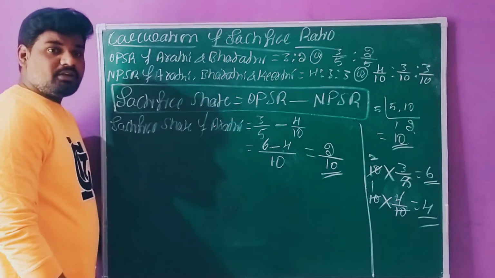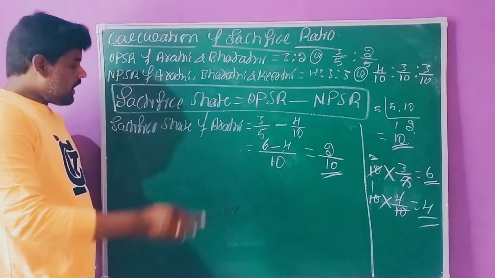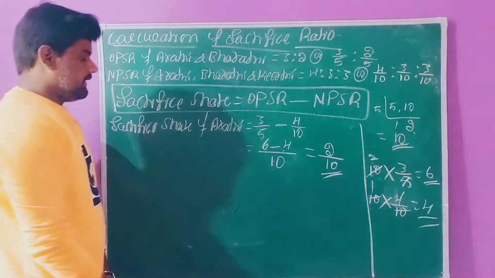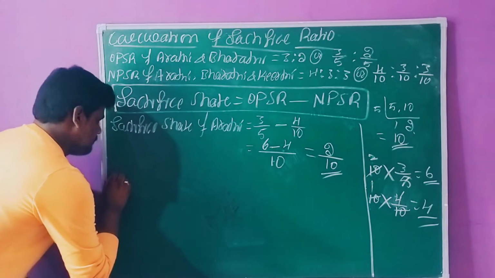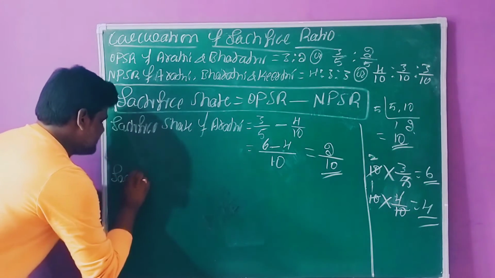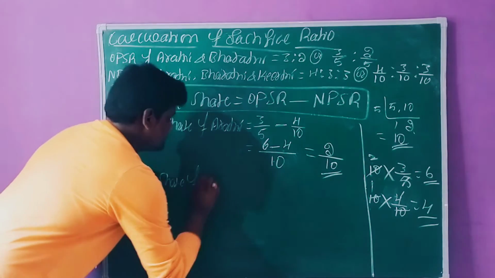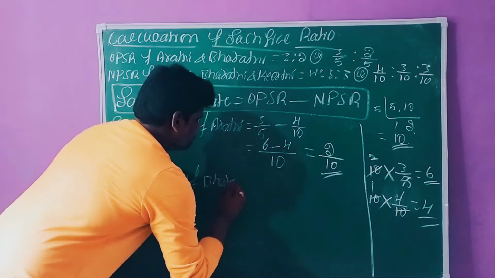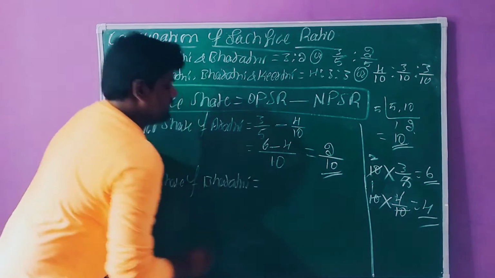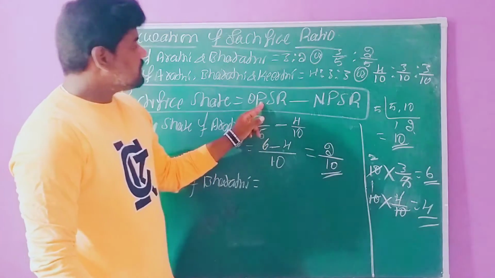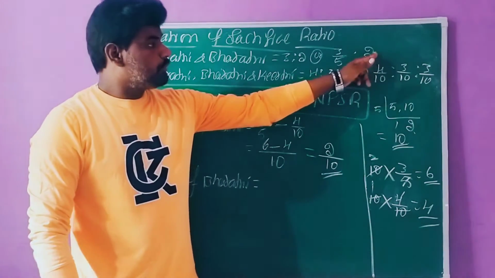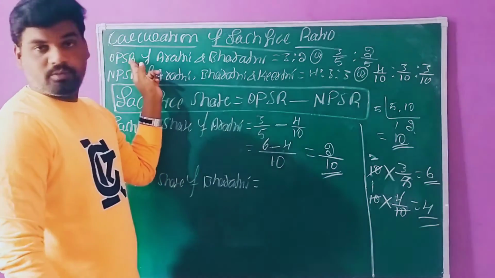In the same way, now we need to find the value for one more partner, Bharati. We write the sacrifice share of Bharati. What is the old share of Bharati? 2 by 5. This is the old profit sharing ratio.